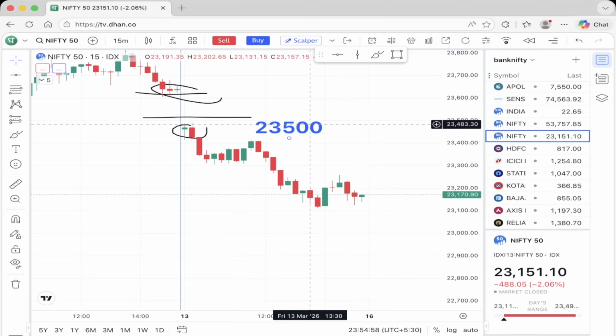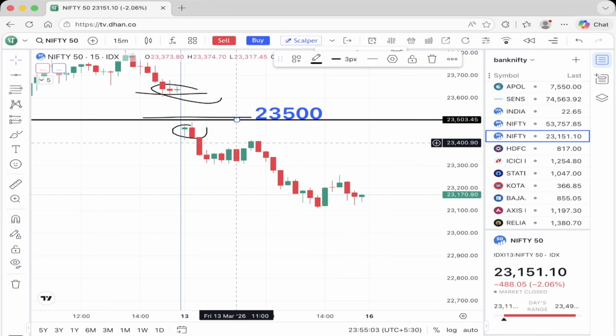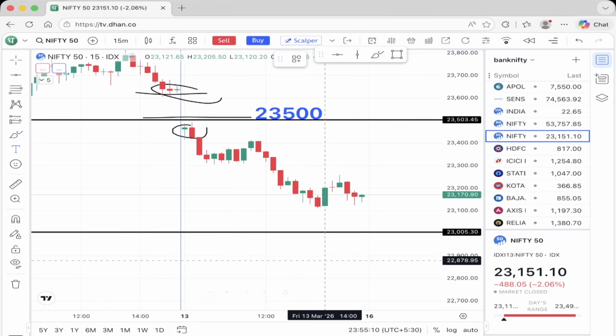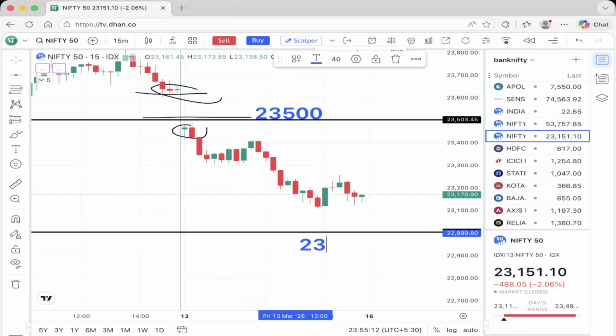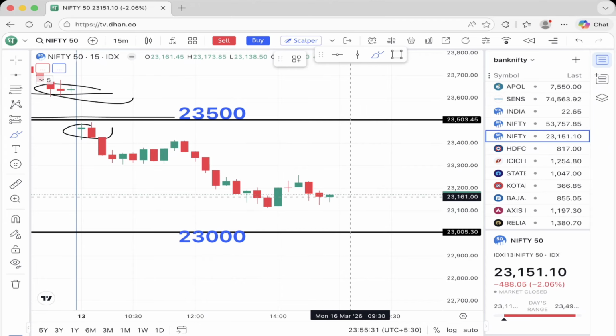So 23,500 will be the crucial resistance for Nifty, and support will be around 23,000. This is the nearby psychological support level, and this zone will act as support until it breaks down with a gap down opening. Keep an eye on the 23,000 level, because the market is falling heavily due to geopolitical tension, and right now it closed around 23,170.